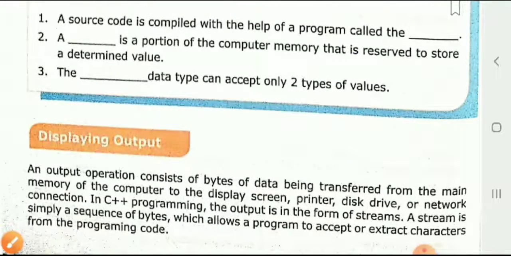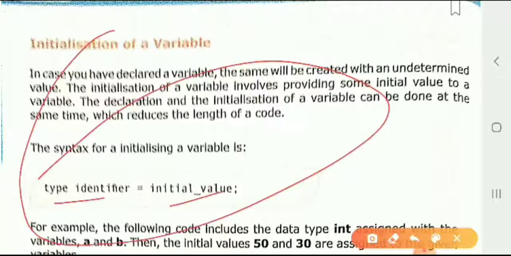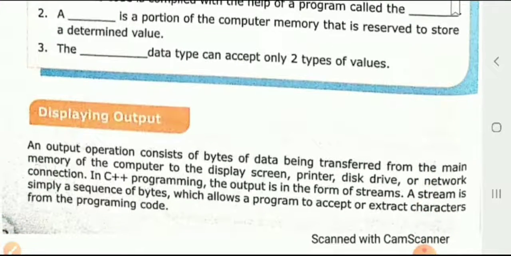Okay, how can we initialize a variable? Type, identifier and initial value. How are we able to initialize a variable? That is given here. We can write it simply. Suppose we can take a value, we can put 40, like that. We can do that. Now, displaying output.